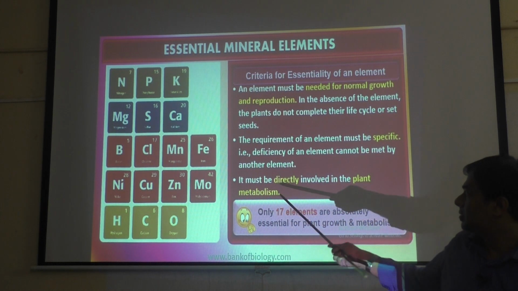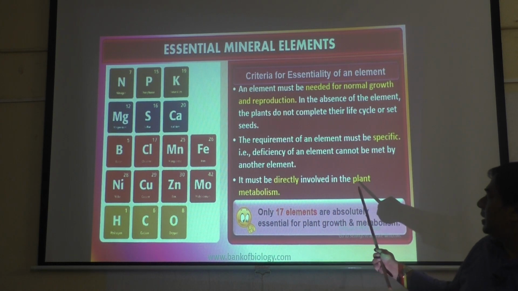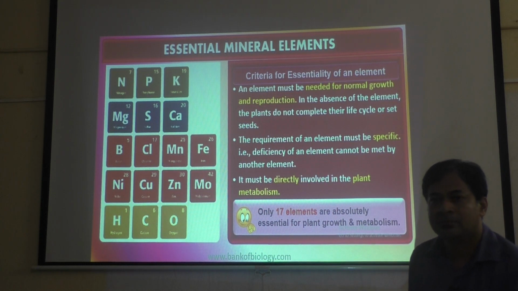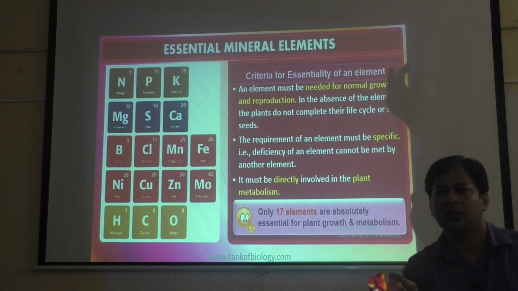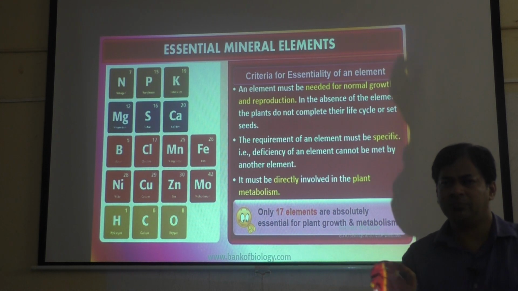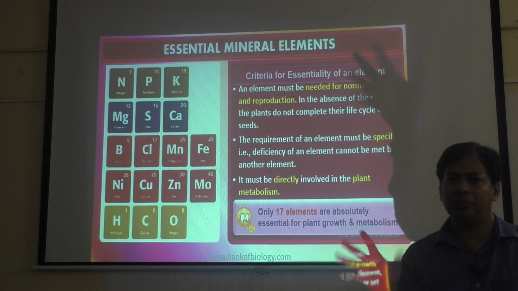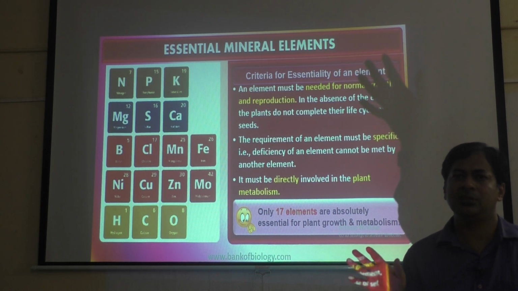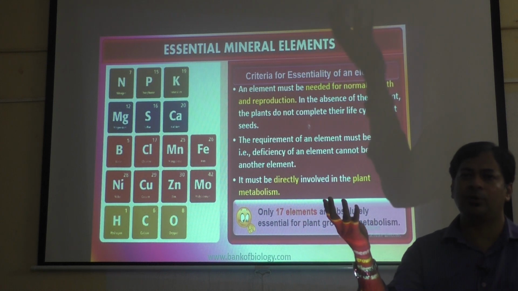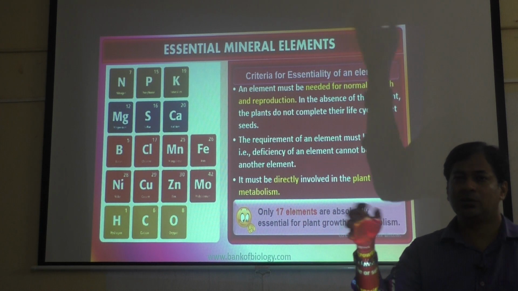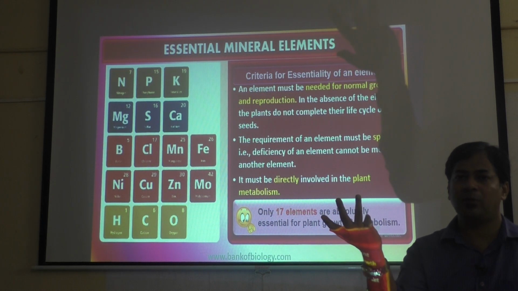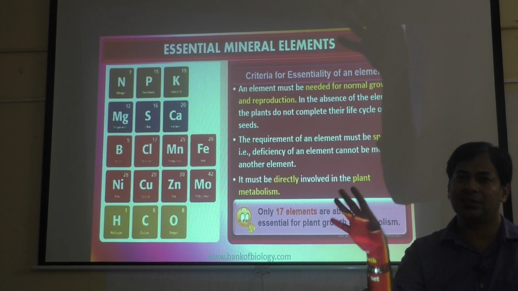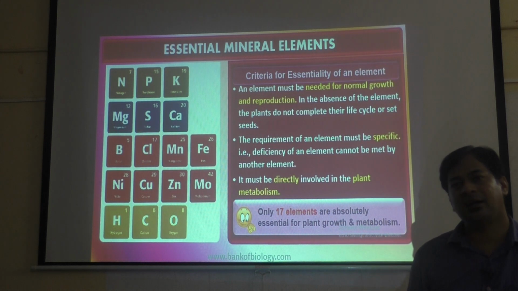Then the third criterion is that it must be directly involved in plant metabolism. Why does the plant require that particular mineral only? Why is it very particular, very specific? Because without that mineral, metabolism of the plant doesn't happen. Metabolism is all the processes in the plant, like photosynthesis and respiration; together we call them metabolism. If that mineral is not there, then no metabolism. Without metabolism, the plant doesn't survive. So these are the three criteria.